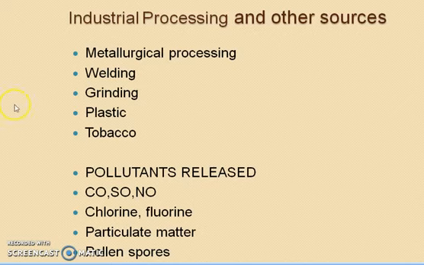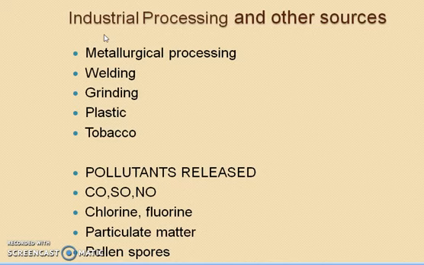Let us discuss the pollutants that are released due to industrial processing and other sources. Here the industrial processes involve metallurgical processes, welding, grinding, etc. These processes release several gaseous and particulate pollutants. The gaseous pollutants released from industrial processes are oxides of carbon, sulfur and nitrogen.